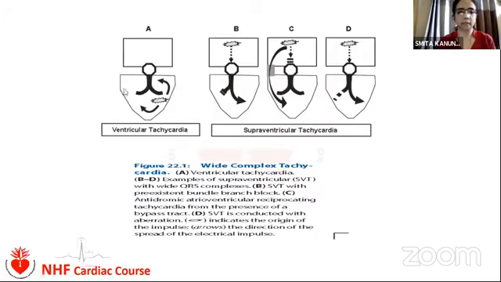This is a diagrammatic presentation of ventricular tachycardia arising below the bundle of His, and of SVT having a bundle branch block, accessory pathway, or any aberration. They may have a wide QRS complex.